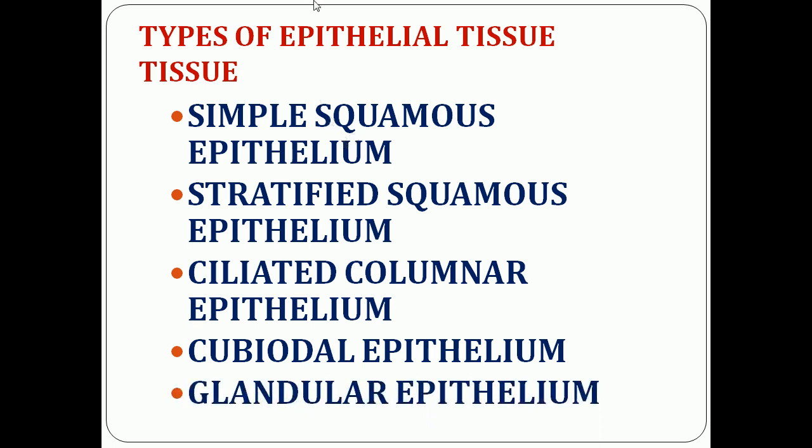So there are 5 types of epithelial tissue. Let us see briefly about this epithelial tissue in this class.